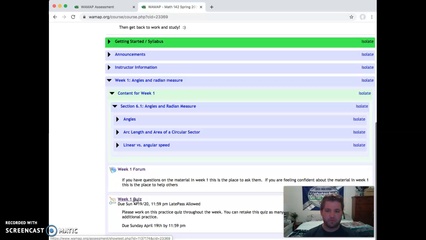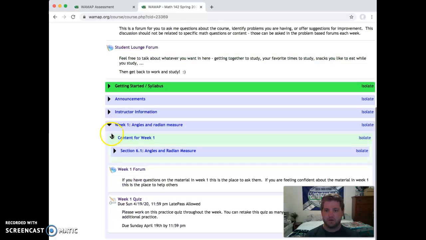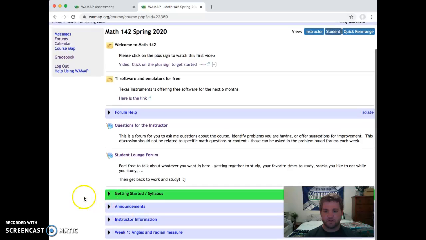A lot of these problems randomly generate numbers. So you can retake these quizzes as many times as you'd like, with different numbers, to make sure you understand the material and get really good practice. I think that's all I need to talk about for getting started in the class.